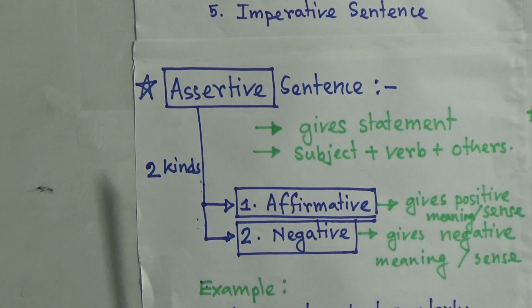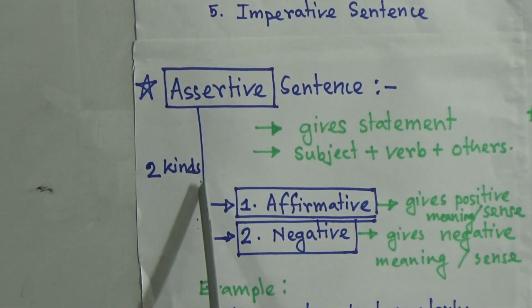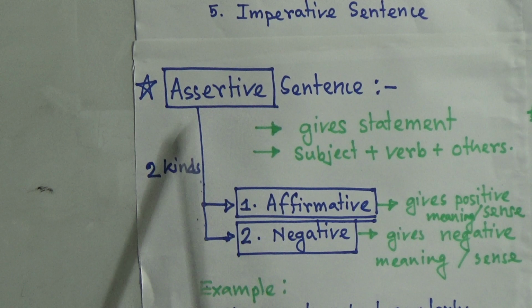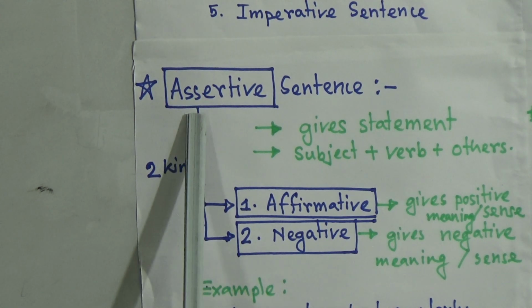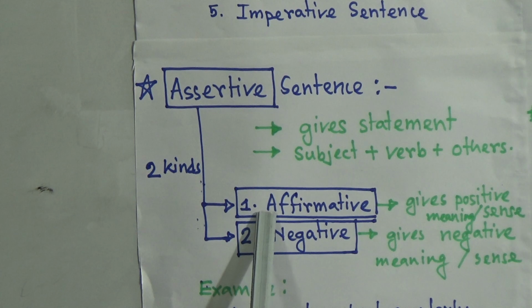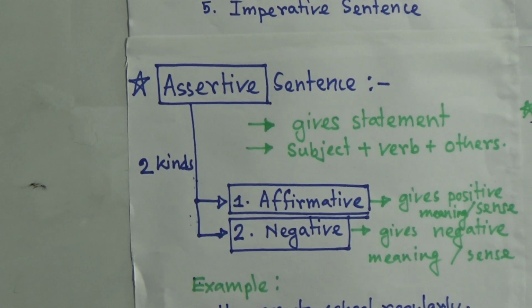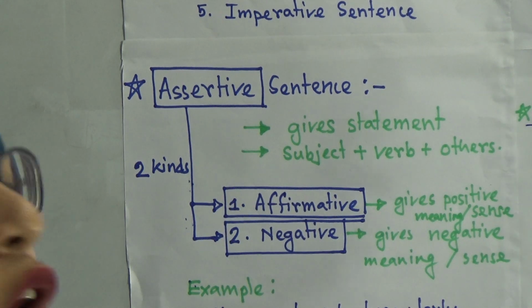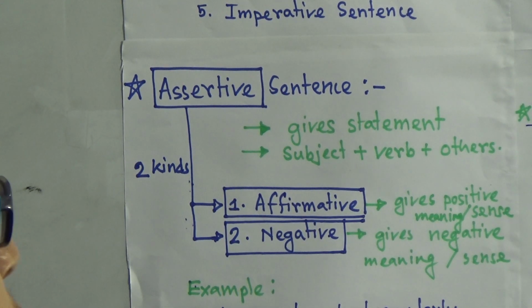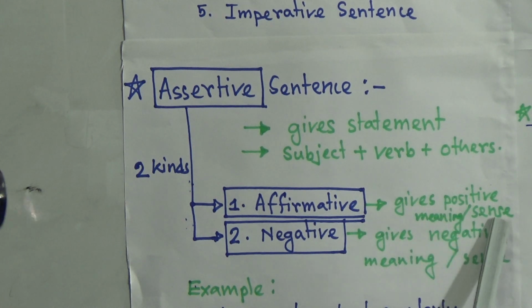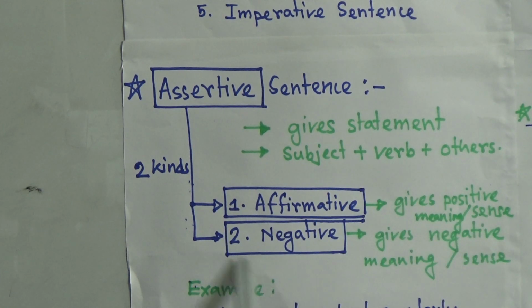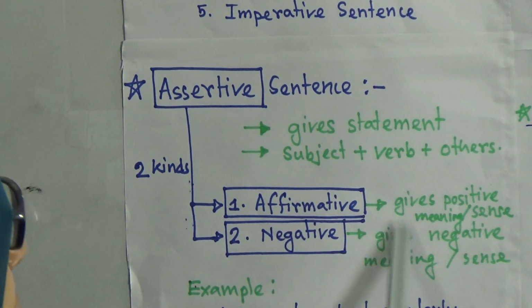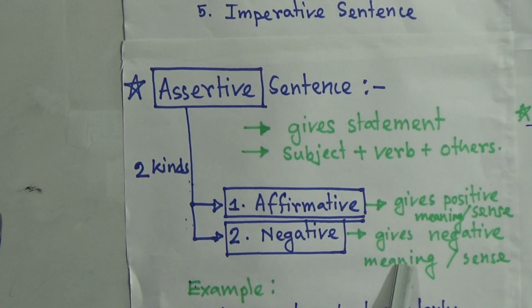And we can add that there are 2 types of assertive sentence. What are they? Number 1 is affirmative, number 2 is negative. You know about it. What is affirmative? Affirmative is a sentence which gives a positive meaning or sense. And what is a negative sentence? A negative sentence is a sentence which gives a negative meaning or negative sense.